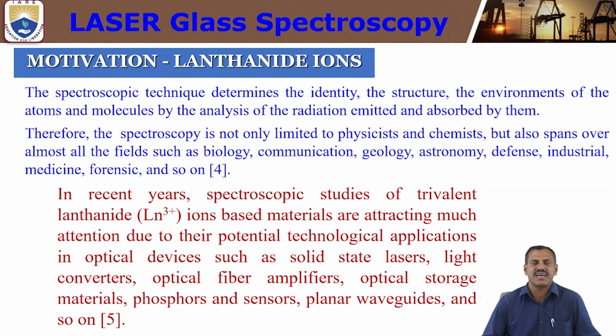Ruby is doped with chromium 3 plus ions, a transition metal. Ruby is one of the first solid state lasers, chromium doped with aluminum oxide. That is the ruby laser. The other one is the neodymium doped YAG laser. These are different kinds of solid state lasers.